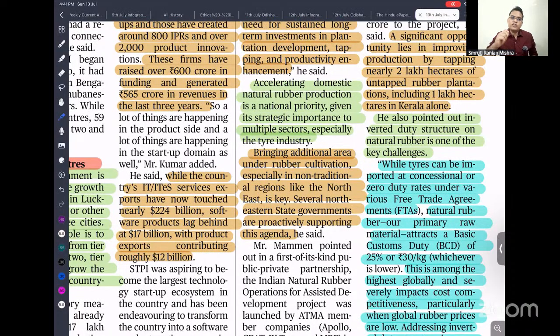Inverted duty structure is very dangerous. Inverted duty structure means raw material cost is very high. So whenever you use raw material, let's say raw rubber, to manufacture a tire, the tire cost is very high as compared to imported tires. That is the reason all our automobile industry, even aircraft, simply import the tire rather than importing the raw rubber. So we have to correct that as well.